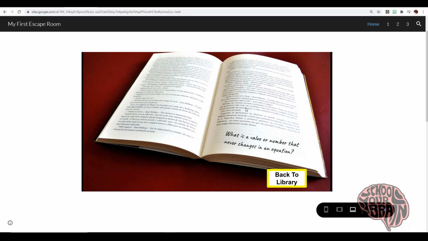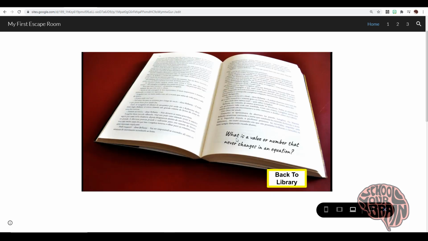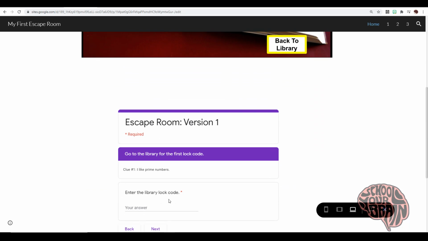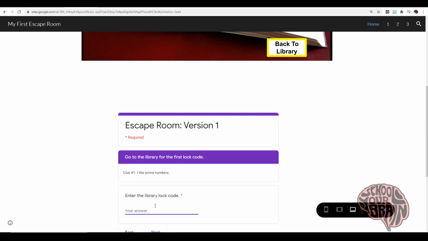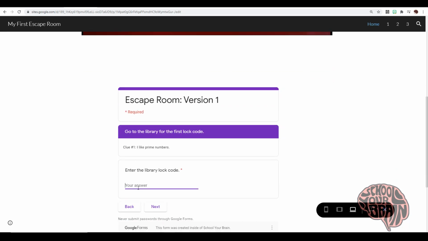And if you notice, this has a theme that goes together, like it goes to a book that opened up. If I go back to the library, notice that 13 was a book itself. So if I go there, it says, what is a value or number that never changes in an equation? If I go to the Google form now, I gotta enter that as my lock code. So I have to think of a value or number that never changes in an equation.